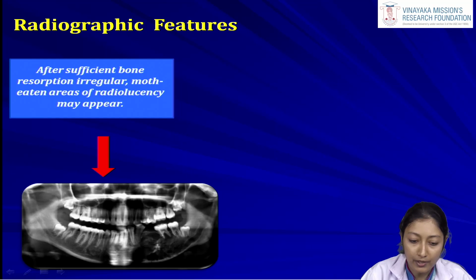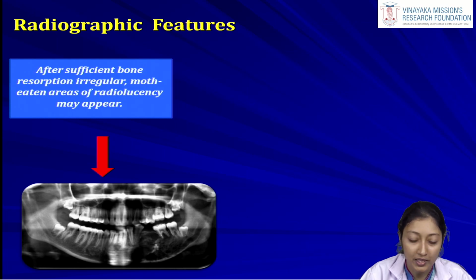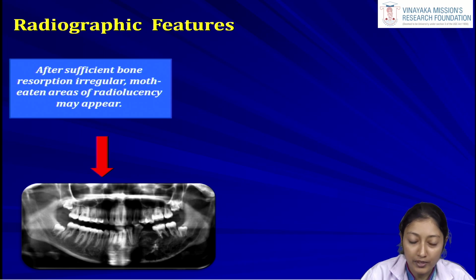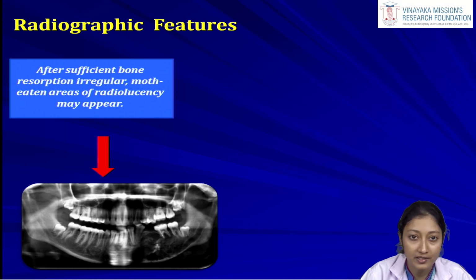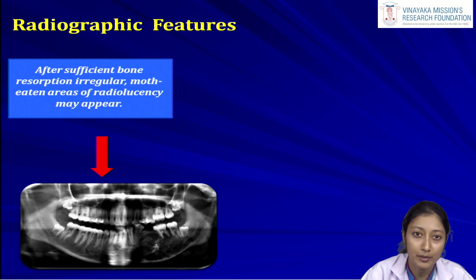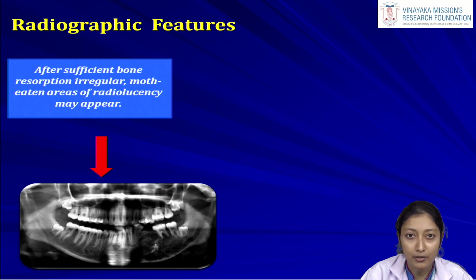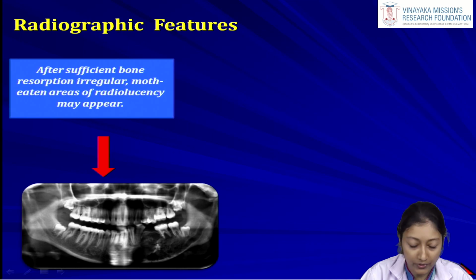When we look upon the radiographic features, especially after sufficient bone resorption, irregular moth-eaten areas of radiolucencies may appear. So when we think about the radiographic picture of osteomyelitis, the first word which should come to our mind should be the moth-eaten appearance. Again we have to keep in mind that it cannot be readily appreciated in an acute case or in the starting stages of the disease. As the disease progresses and it goes towards a chronic course, then only we will be able to see the moth-eaten pattern which is specific to osteomyelitis of the jaws.